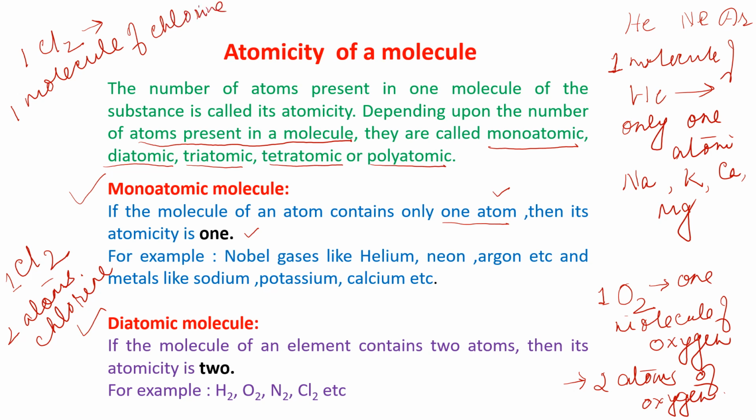But if I am writing 2Cl, with 2 in front, this means two atoms of chlorine. This is the difference between Cl2 and 2Cl. If one molecule of a substance contains two atoms, then its atomicity is 2. For example, H2, O2, N2, Cl2, these all are diatomic in nature.